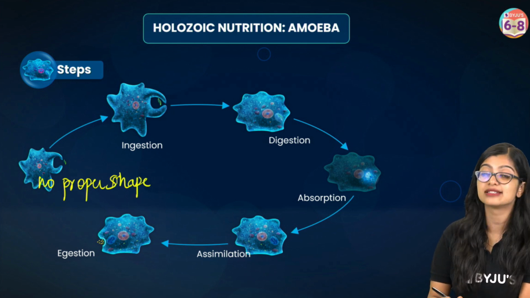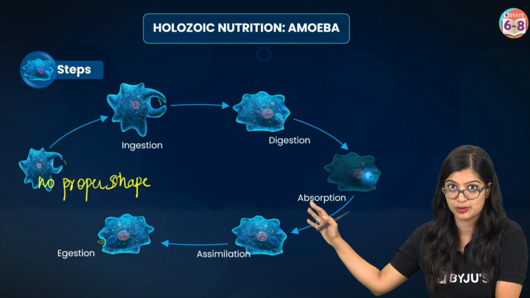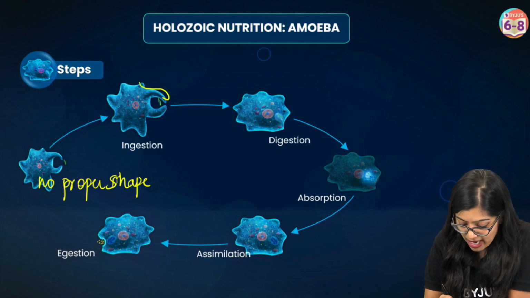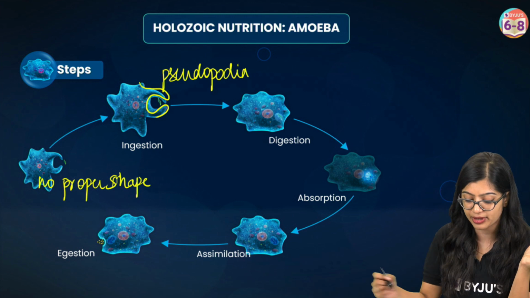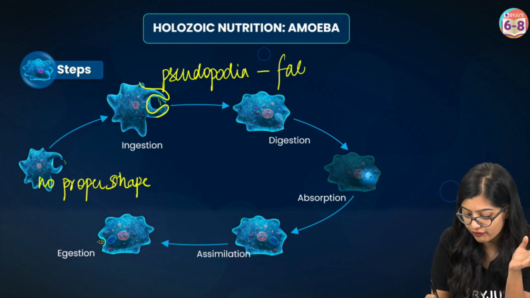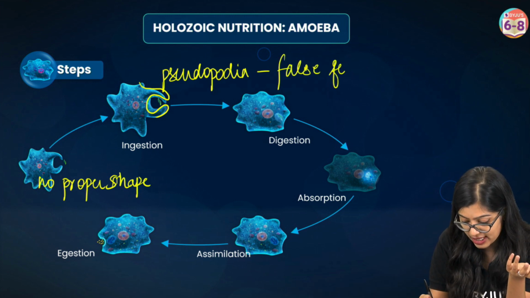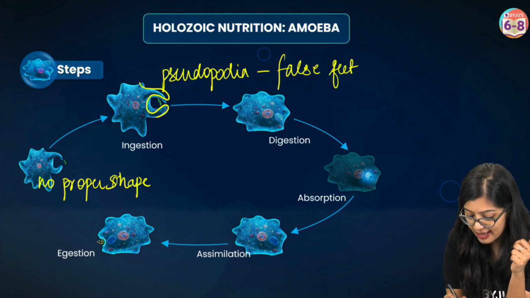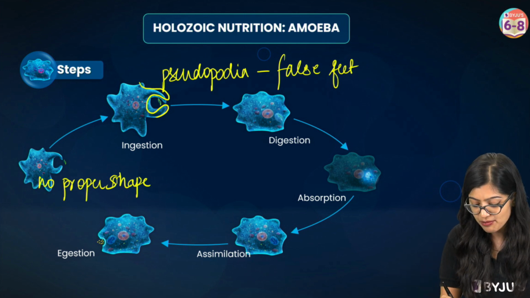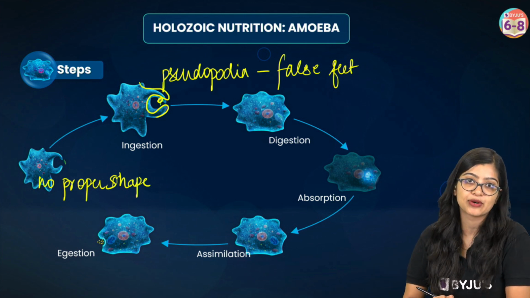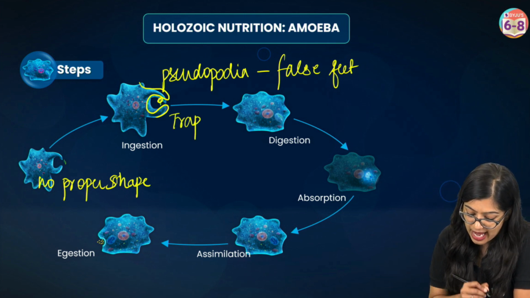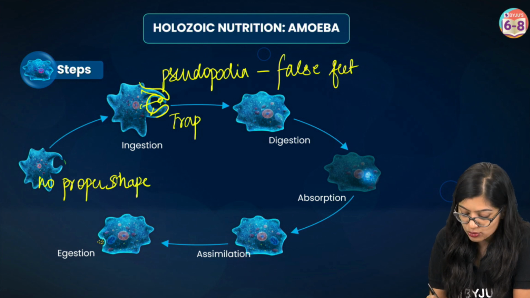Now, the fact that it does not have a proper shape is what it uses to its benefit, wherein we see that it will make certain projections out, which we call pseudopodia. And what this pseudopodia will do is extend as false feet, okay? They pretend to be like false feet, which is literally the translation of what pseudopodia mean, and they will extend out. So when they come closer to the food, the pseudopodia will extend out and form a trap, okay? So this will act as a trap and then it will ingest it into the body.